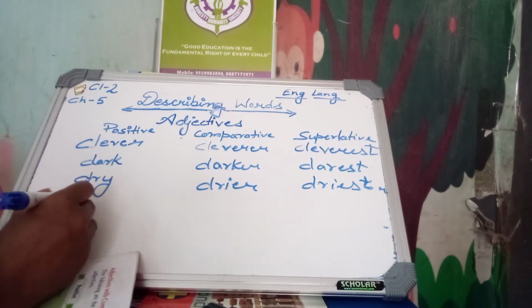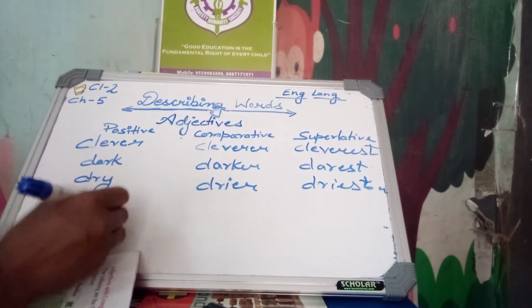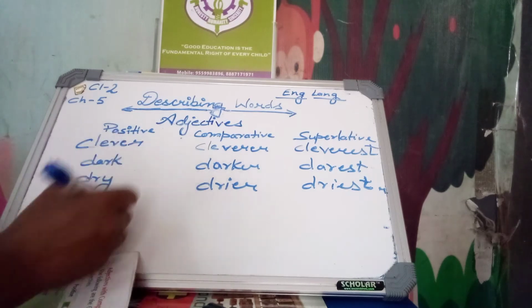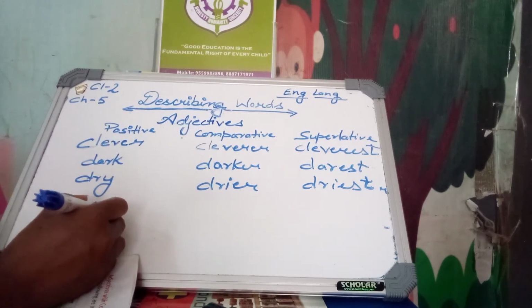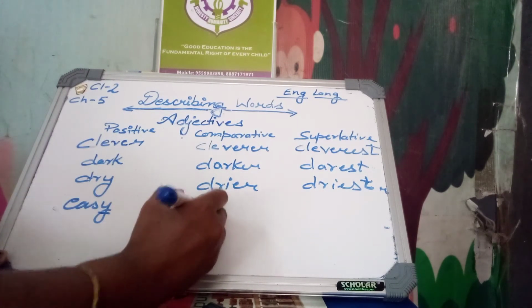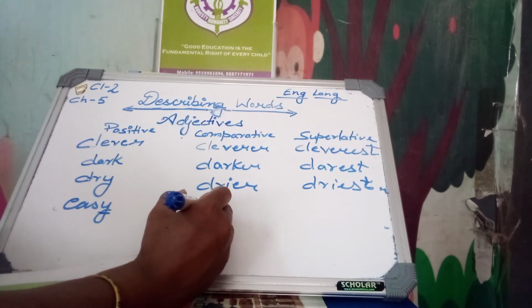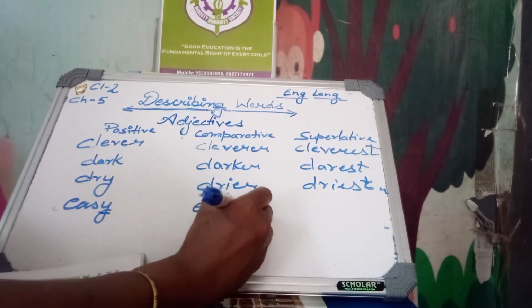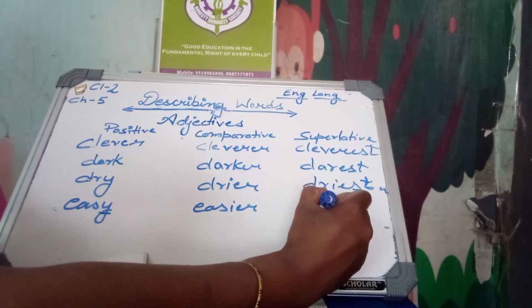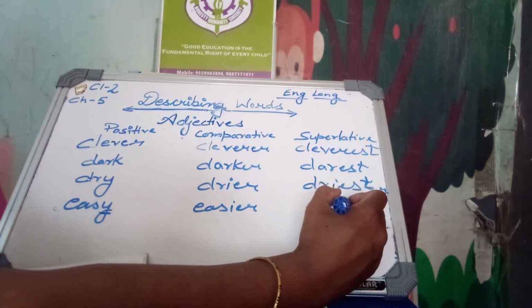Next, easy, easier; here we change Y to I. Easier, easiest.